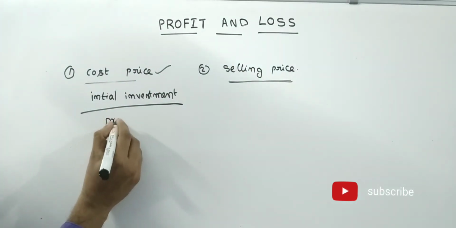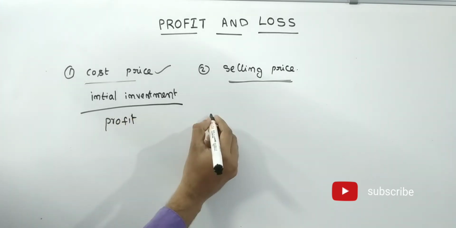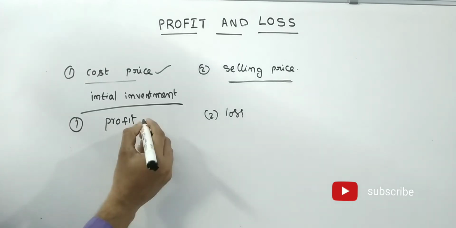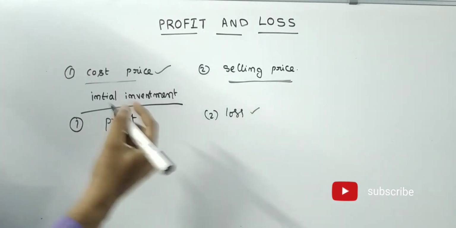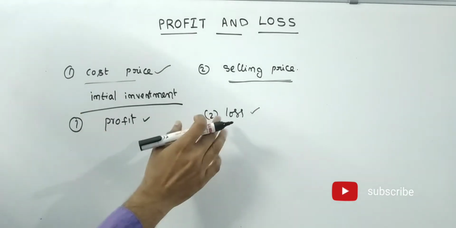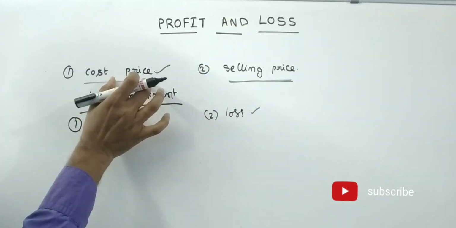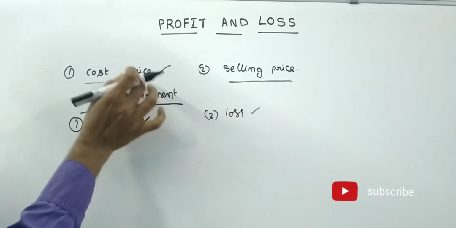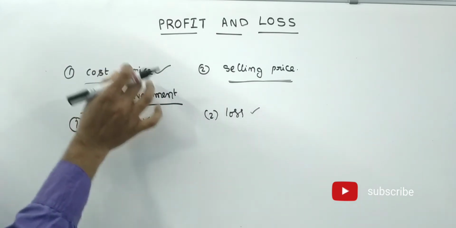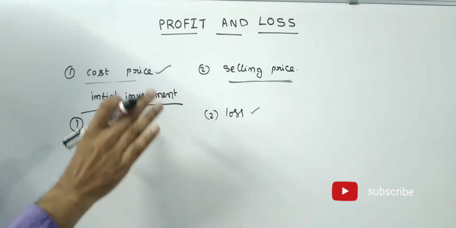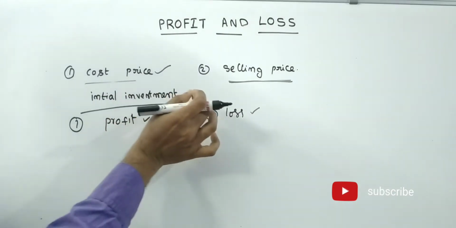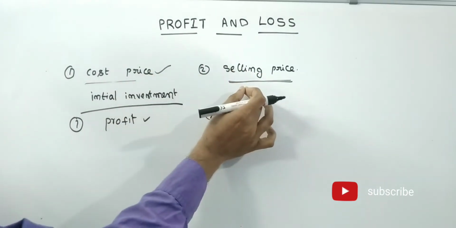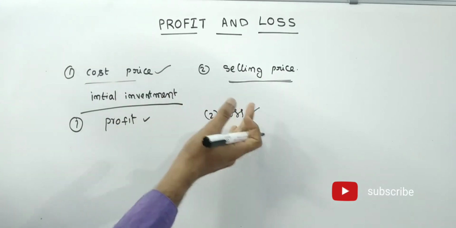Then what is a profit? What is a loss? Profit and loss, we always have to check against the cost price only. By comparing with the cost price, we tell whether it is a profit or a loss. The difference between the cost price and the selling price is nothing but profit or loss.